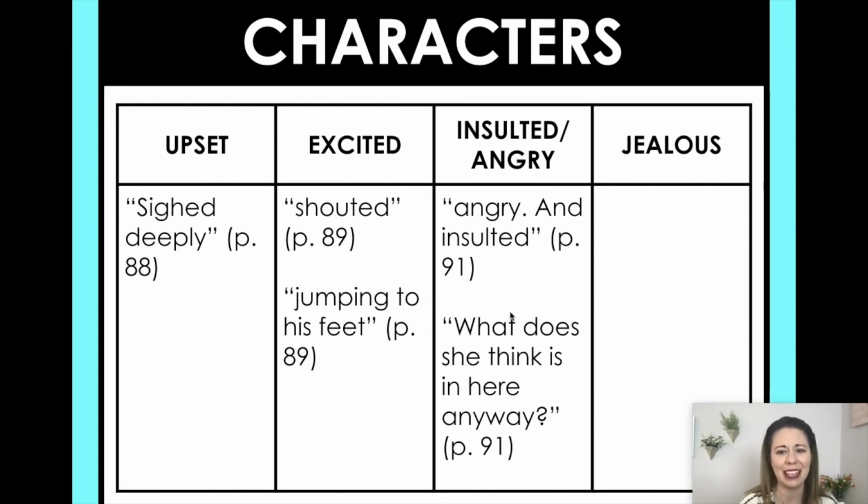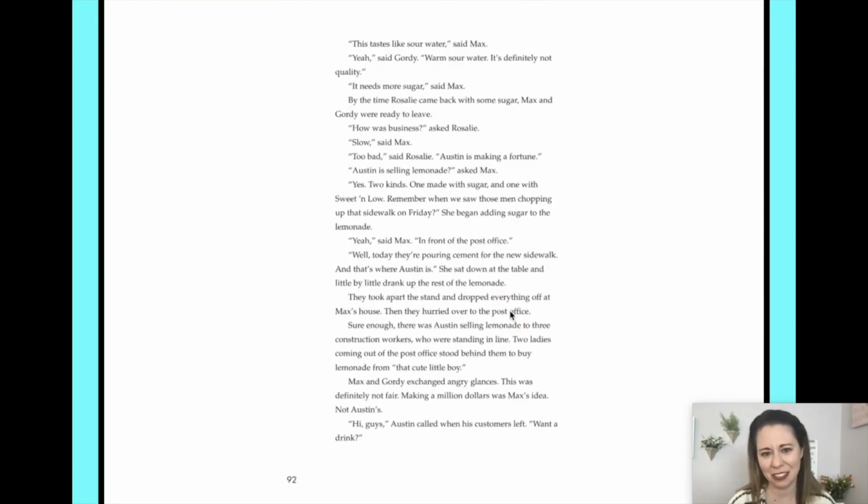What does she think is in here anyway? Ugh. And then lastly, let's find out where they're jealous. Where do we see some words where they are jealous? Pause the video and see if you can find it. All right, let's see if you found it. Right there, "they exchanged angry glances." That one could show that they're angry, but also they said this is definitely not fair. When people say that's not fair, that's showing jealousy.